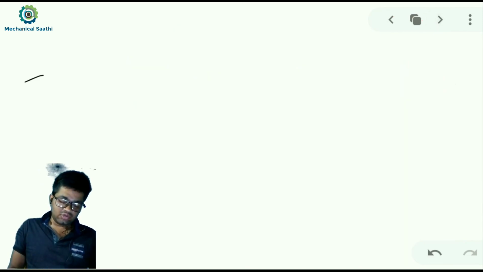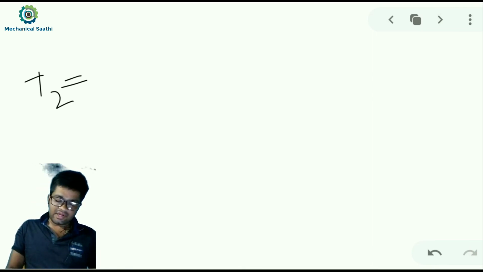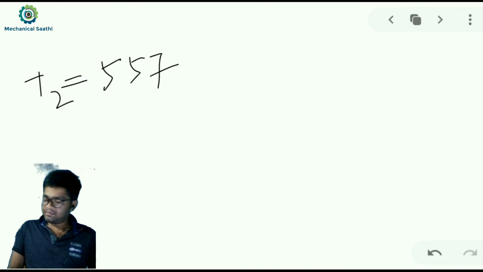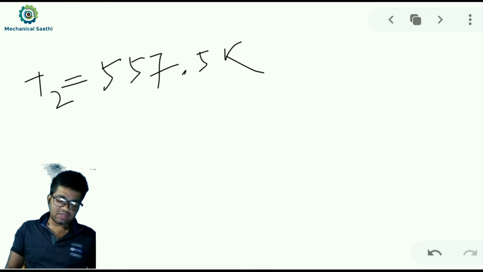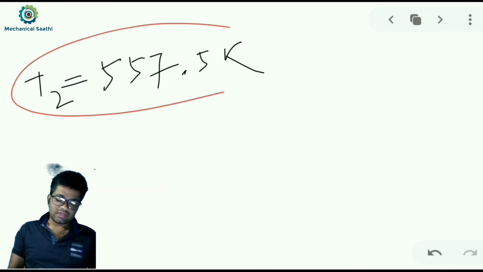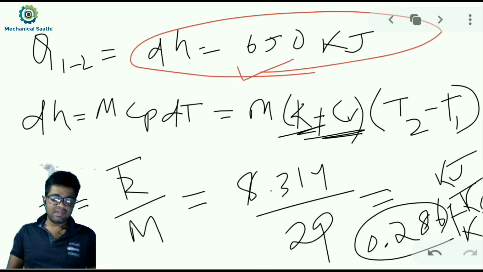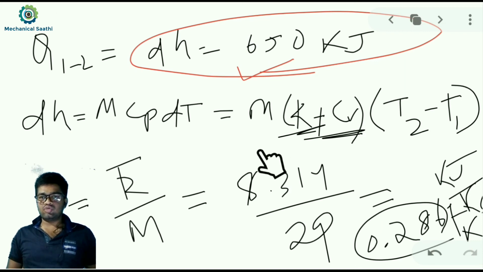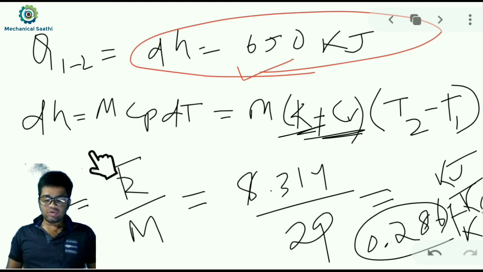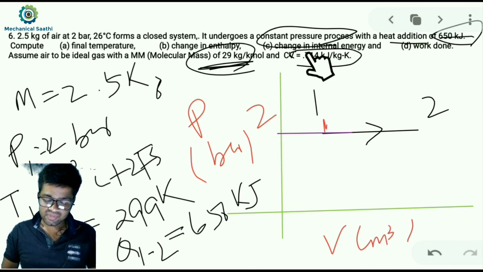So T2 can be calculated as 557.5 Kelvin. All these values are known to us, so simply by putting all these values we can calculate the value of T2. After that we have to find the change in internal energy.